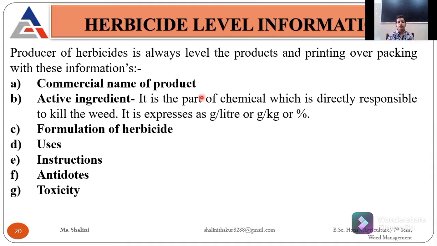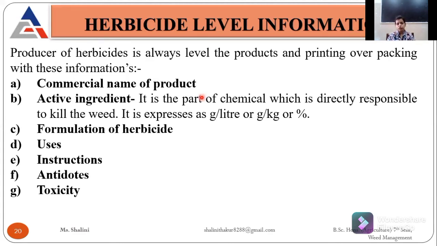Second is active ingredient. It is that part of the chemical which is directly responsible for killing the weeds. It can be expressed in gram per liter, gram per kg, or percentage. It depends upon different manufacturing companies of herbicides. Then, what kind of formulation of herbicide is there?